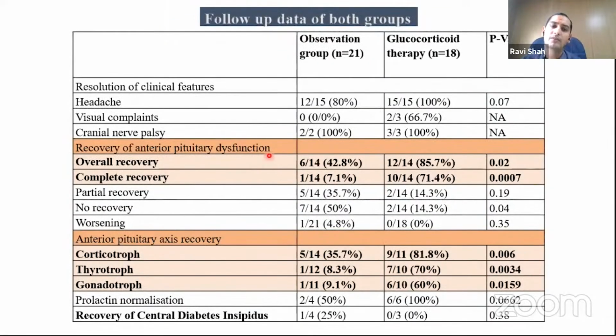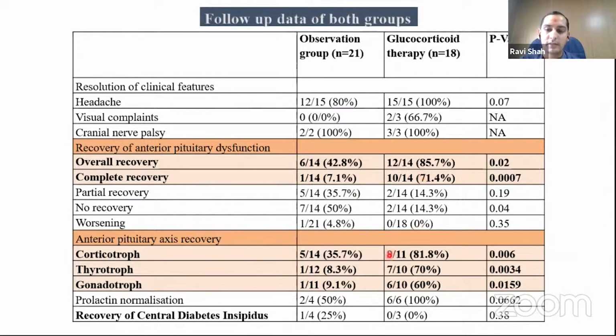When we compared the outcome data of these two groups, the overall recovery of anterior pituitary function was almost double that of the observation group. And when we compared complete recovery, it was almost tenfold higher in patients with primary hypophysitis treated with glucocorticoid pulse therapy.